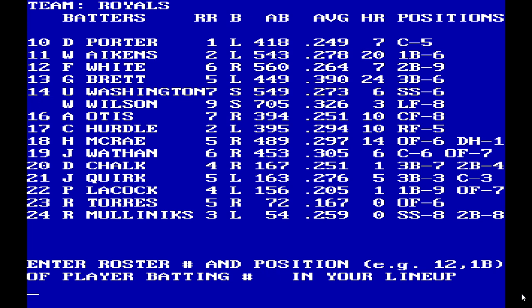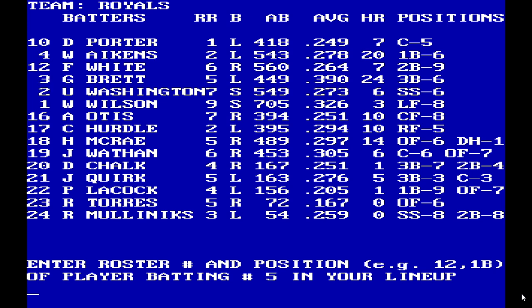By at-bats, it's Frank White or U L Washington. I think we'll hit White a little further down in the lineup. Brett hitting third base. Willie Aikens, fourth, playing first.